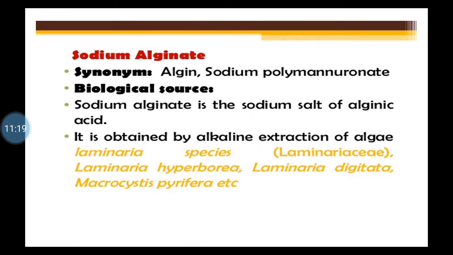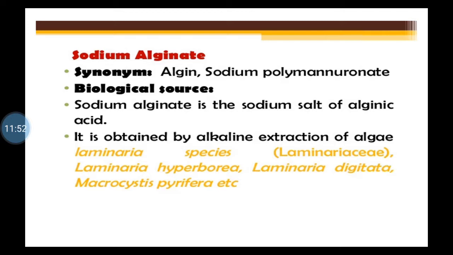Next is sodium alginate. Now this sodium alginate also has different names, so we will see what the other names of sodium alginate are. There are two other names. One is algene, simply we can call algene. The other name is sodium polymanuronate. Why it is called polymanuronate, that also we will see.